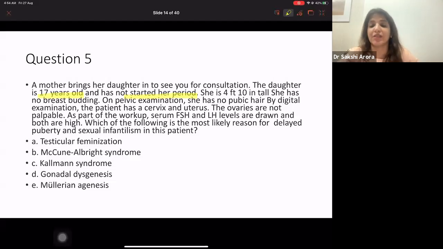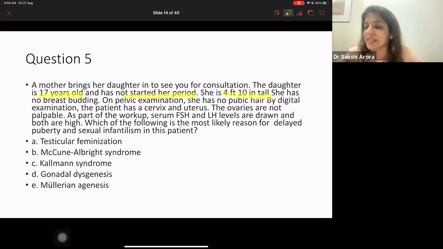Primary amenorrhea is defined if by 13 years of age, a female doesn't have menstruation in presence of secondary sexual characteristics, or by 15 years of age, irrespective of secondary sexual characteristics. So this is 17 years and she has not had a period, right? So she has to be a case of primary amenorrhea or delayed puberty.